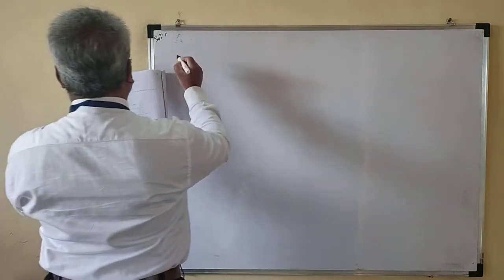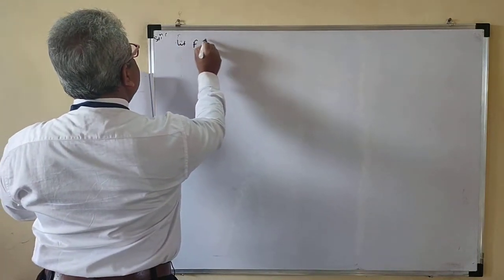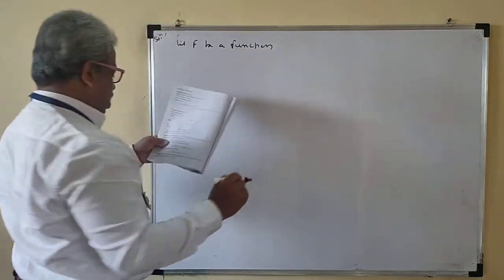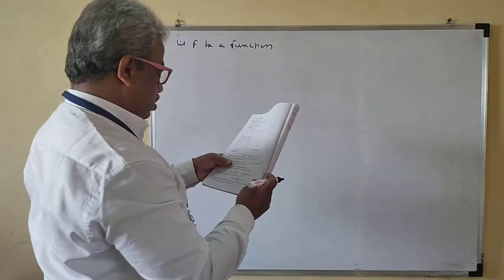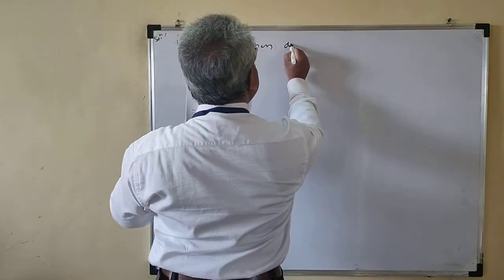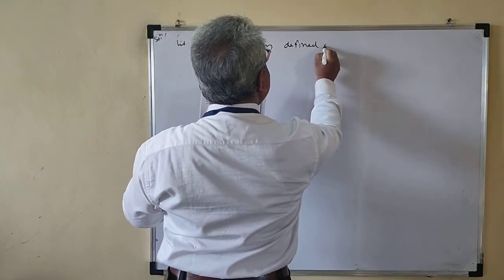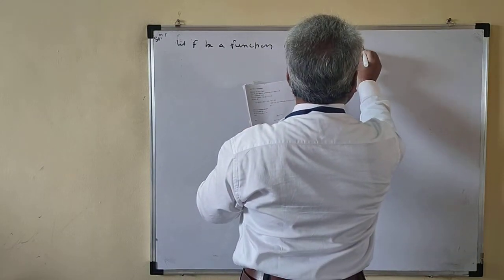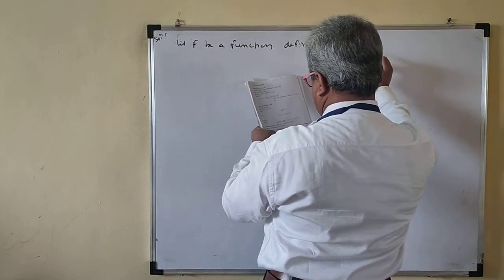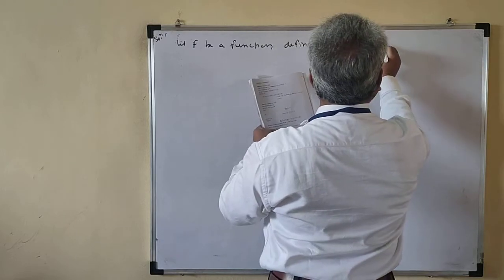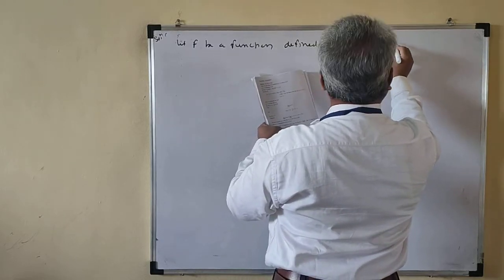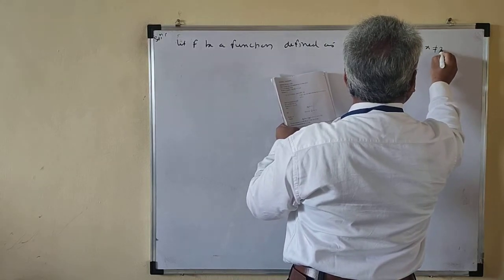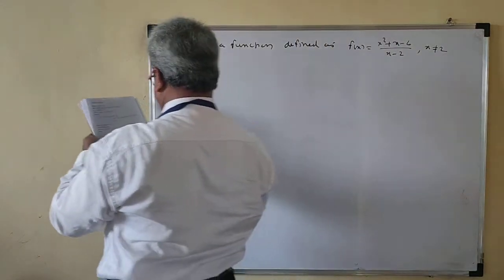Okay. So let f be a function. Next problem. Let f be a function defined as f of x is equal to x square plus x minus 6 upon x minus 2, x not equal to 2.